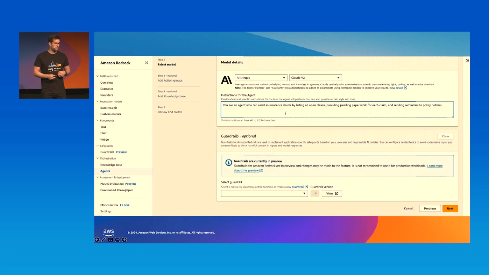In this case, we say you're an agent who can assist in insurance by listing all open claims, pending paperwork, and sending reminders to the policyholders. Here you want to be as descriptive as necessary, because that's going to be used to perform the actions on your behalf. So we're going to create a prompt that will have the action plans underneath to orchestrate the different actions, calling the APIs, and so on. This is really key, because we're taking advantage of the foundation model to actually perform that plan.